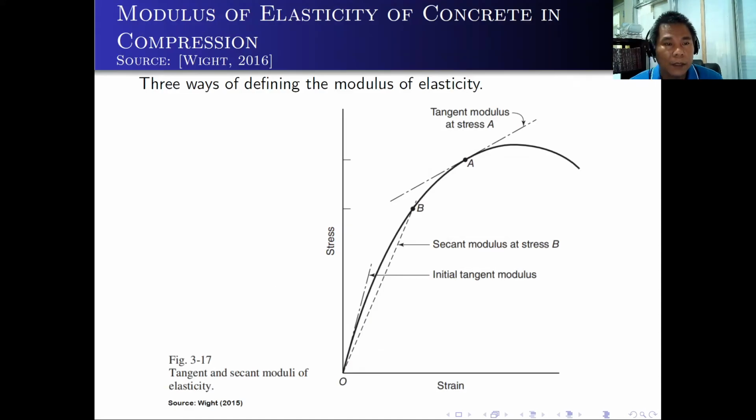Aside from that, we need to know the modulus of elasticity of concrete in compression. This is very important in our design. In this case, we have three ways of defining the modulus of elasticity. So as you can see in this diagram, the stress and strain diagram, we can use the initial tangent modulus, the secant modulus, and the tangent modulus.